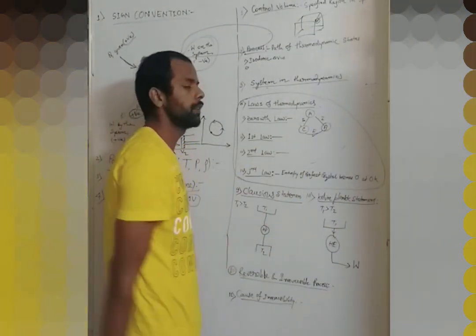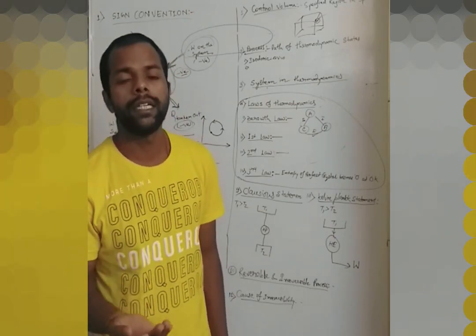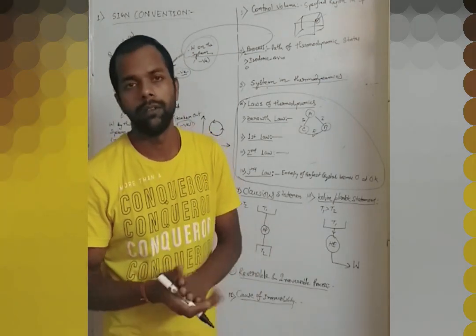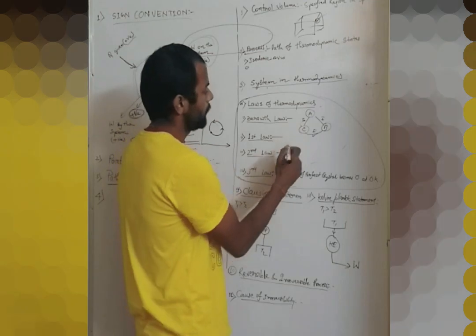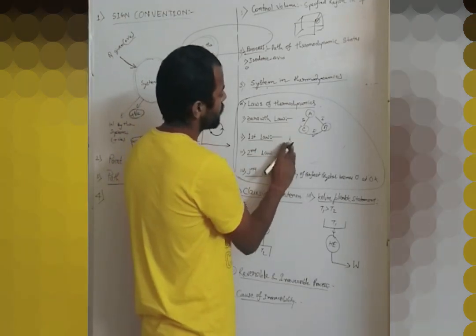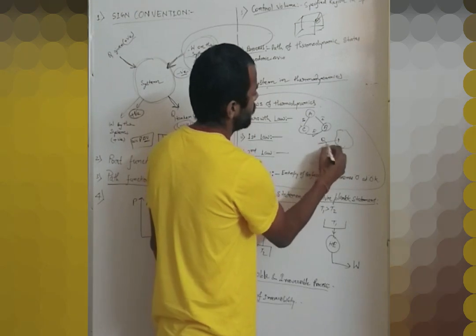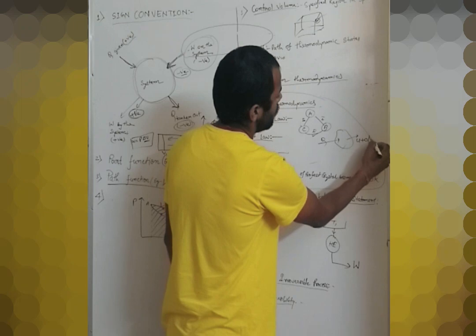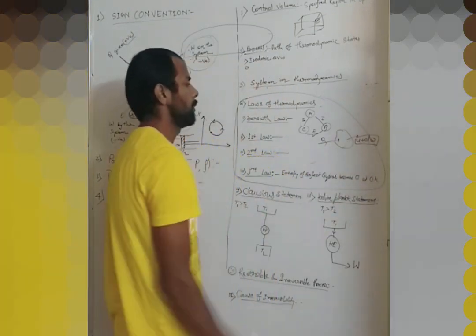The first law of thermodynamics gives the concept of conservation of energy, that energy can neither be created nor destroyed. It can be transferred from one form to another form only. Okay, this we get from the first law of thermodynamics. That means if there is any system and we provide heat, then this heat will be divided into U, internal energy, plus work done.